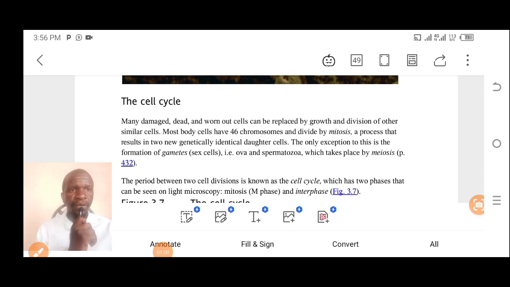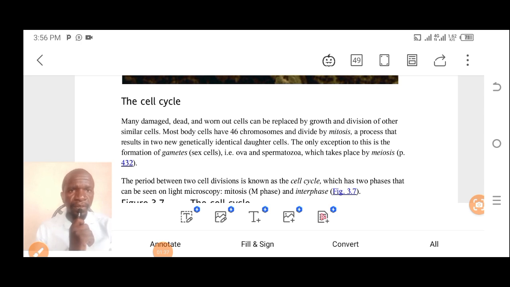Most body cells have 46 chromosomes and they divide by mitosis, a process that results in two new genetically identical daughter cells. So this is the process of mitosis. Mitosis is a process whereby two identical daughter cells are formed from a parent cell, right? So a process whereby a parent cell divides to form two identical cells is called mitosis.